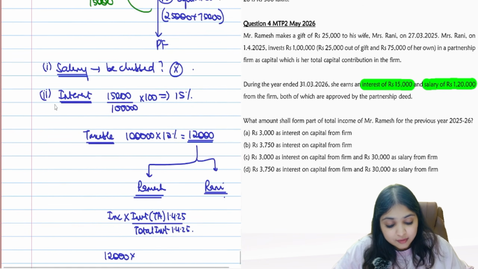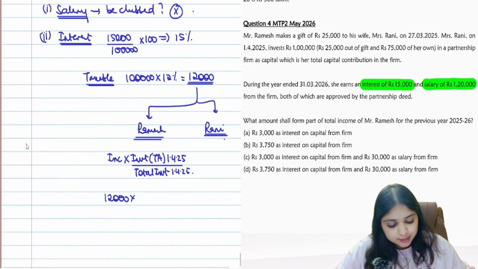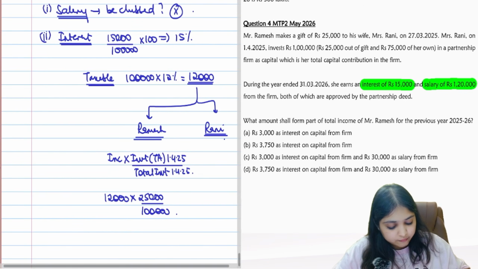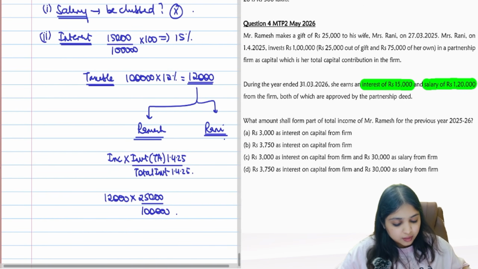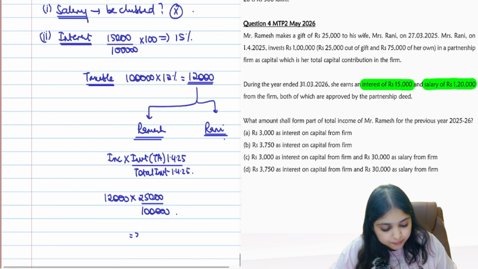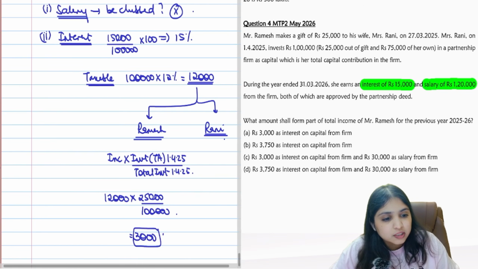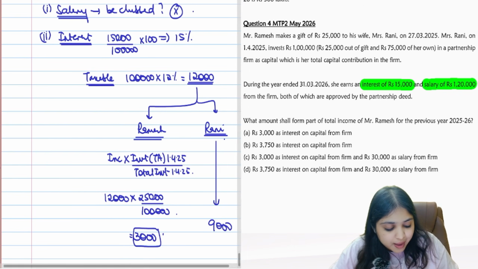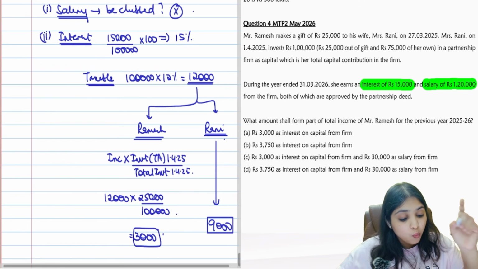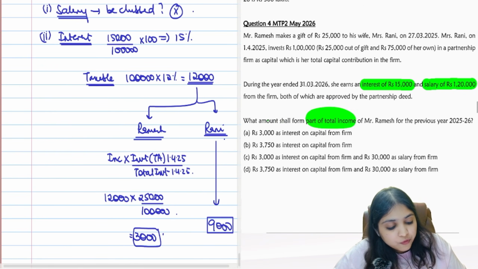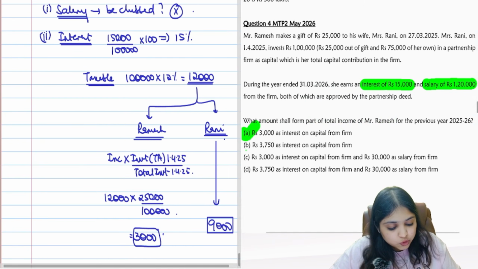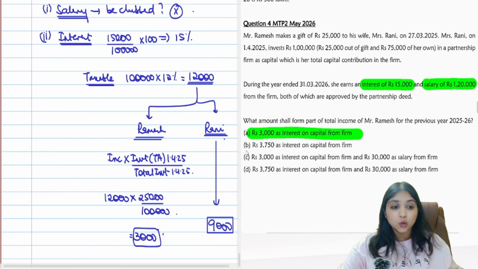What's the income? 12,000. What is the investment out of transferred asset? 25,000. What's the total investment? Total capital contribution, 1 lakh. So how much is going to be clubbed with Ramesh's income? I'm getting 3,000. This is what will be clubbed with Ramesh's income. So what's the balance income which will be taxed as Rani's own income? 12,000 minus 3,000. Balance 9,000 will be taxed as Rani's own income. What are they asking us? What amount will form part of total income of Mr. Ramesh? So how much has to be clubbed with Mr. Ramesh? 3,000 only. Answer is option A. Okay, you got the point.